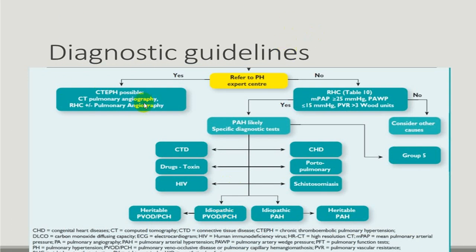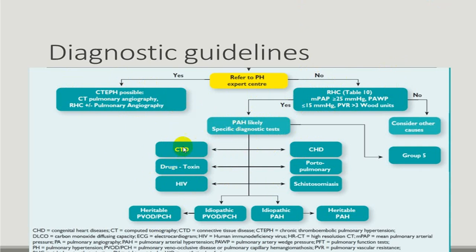By and large, CT pulmonary angiography is required if you are suspecting pulmonary embolism. Right heart catheterization will be helpful to find out right-sided pressure changes, that is pulmonary arterial pressure changes, right ventricular pressure, right atrial pressure, etc. So a mean pulmonary arterial pressure less than 25 will straightforwardly rule it out, but elevated pulmonary arterial pressure will favor pulmonary hypertension.